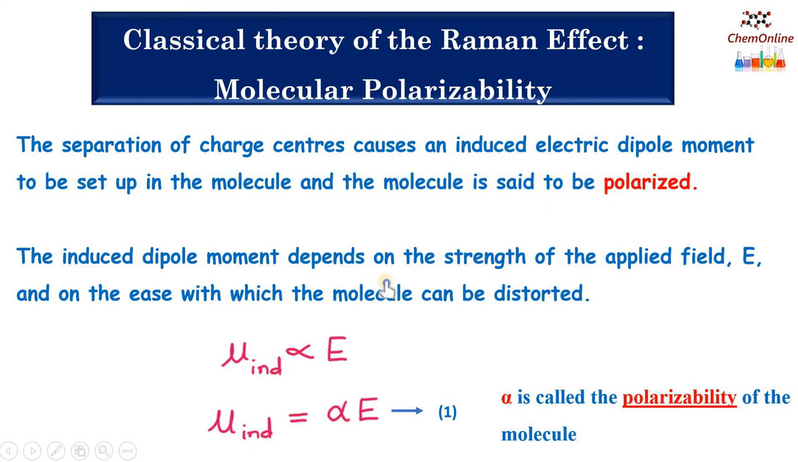And this induced dipole moment depends upon the strength of the applied field E and on the ease with which the molecule can be distorted. That is, we can write the induced dipole moment mu induced is proportional to the strength of the applied electric field E, or mu equals alpha into E, where alpha is called the polarizability of the molecule and E is the strength of the electric field.